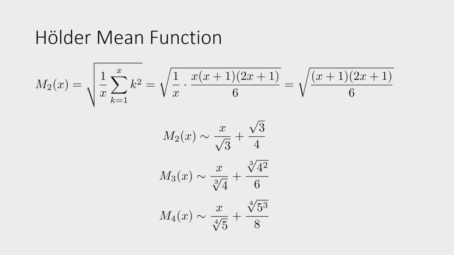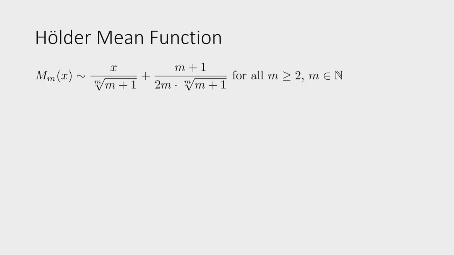You can easily check this just by plugging it into Wolfram Alpha, which is also what I did. I didn't do all of this by hand, obviously. And then in general, we can extend it to this. So we have x over some constant, which comes from a root, and then plus some other constant, basically, for all m greater than or equal to 2. So for the quadratic mean, cubic mean, and so on.